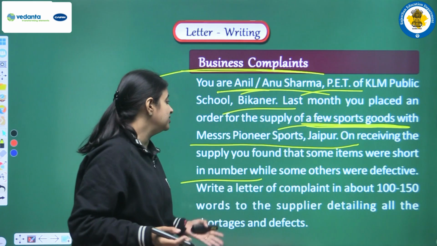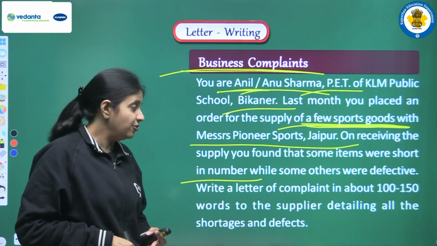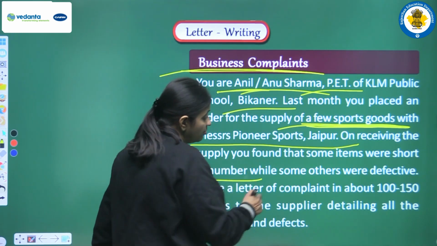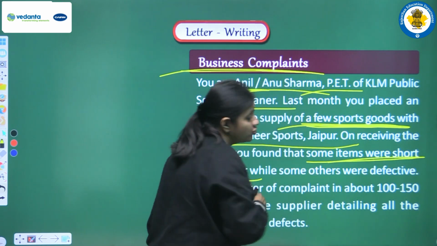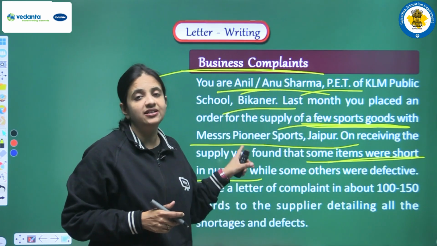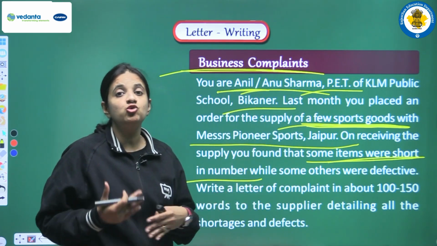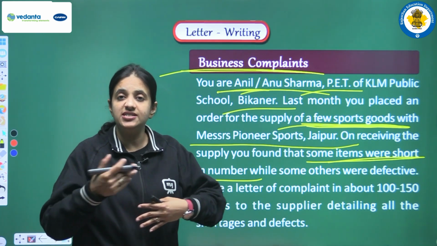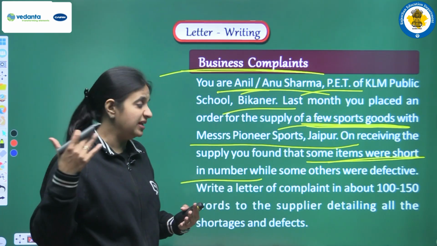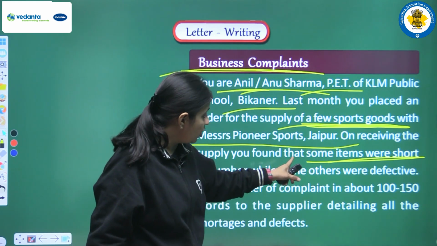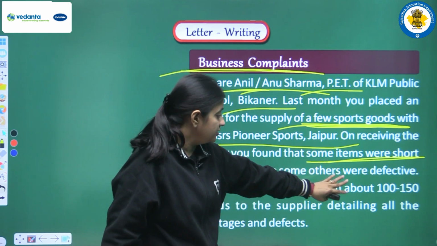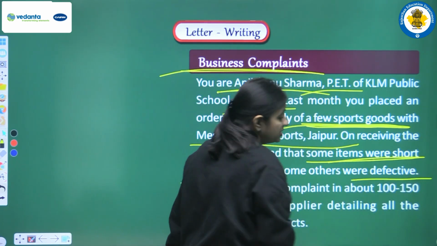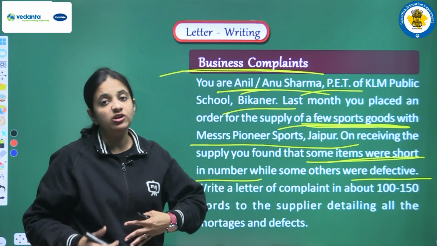Now when we got the delivery, we found that some of the particular items were short in number. It means that suppose we ordered a quantity of 20 of a particular item, but it was not 20, it was less than 20, maybe 15 or 16. And the second problem is that other stuff was defective. It means there was some damage in it.